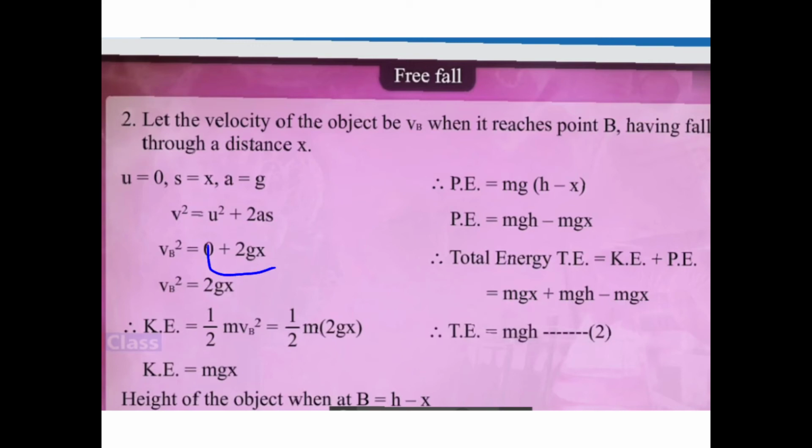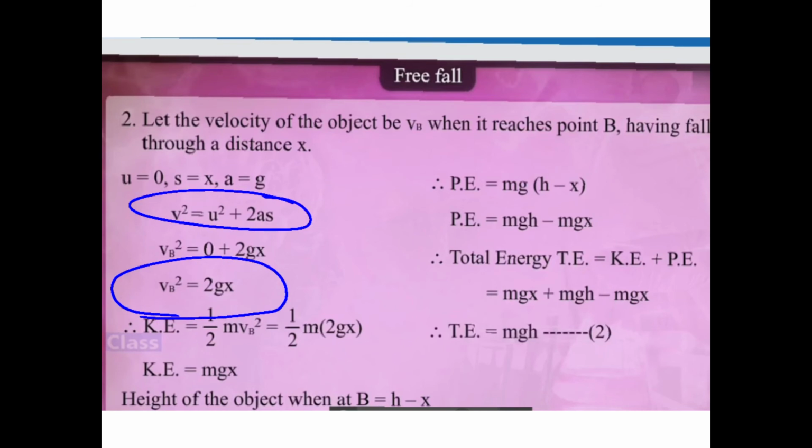Now let us see the second equation. V square is equal to U square plus 2AS. So what is A here? A is g. And what is S? S is the x. The displacement it did from A to B is x, so displacement is x. Correct? So what is VB square? 0 plus 2gx. So VB square is 2gx. Is this much part clear? Right? Now we'll go further.